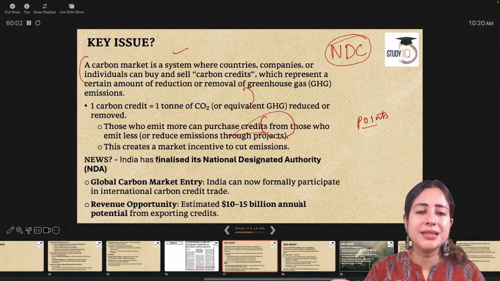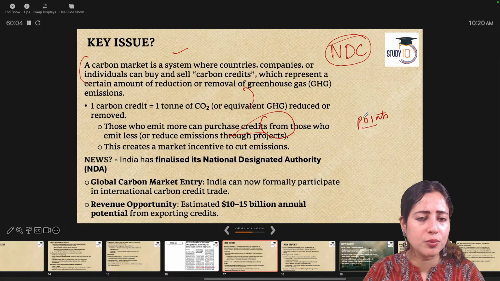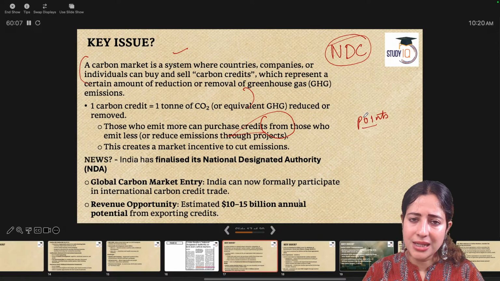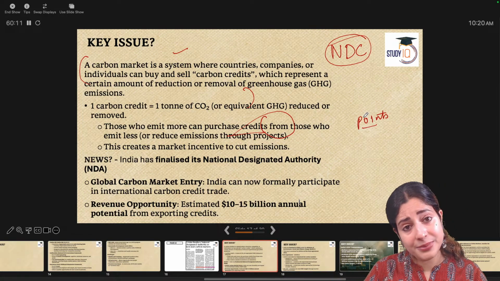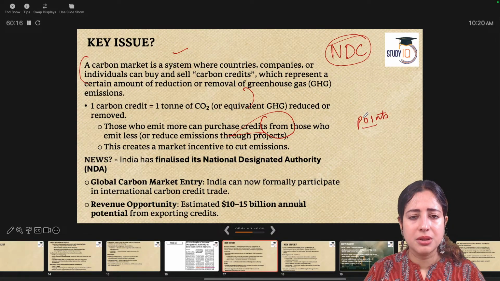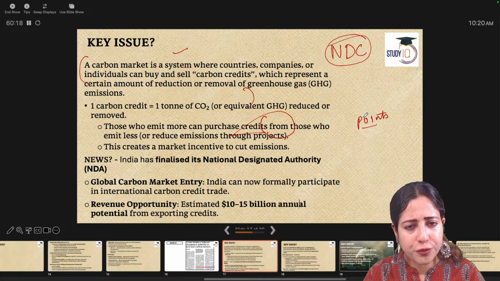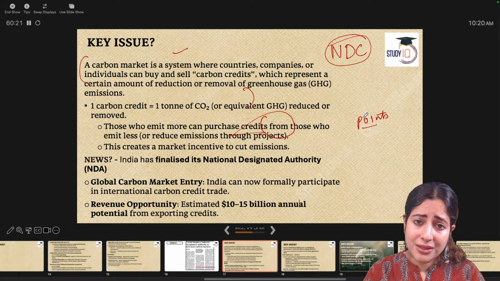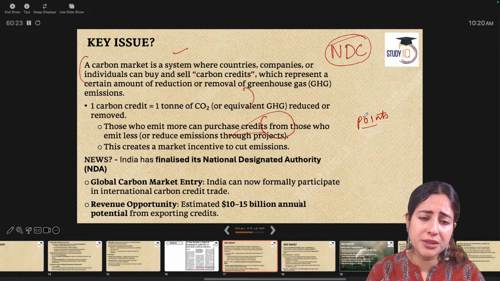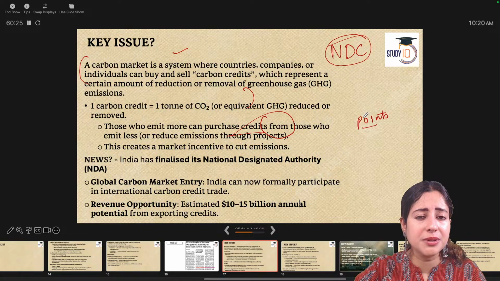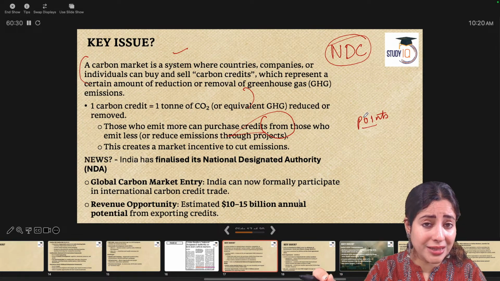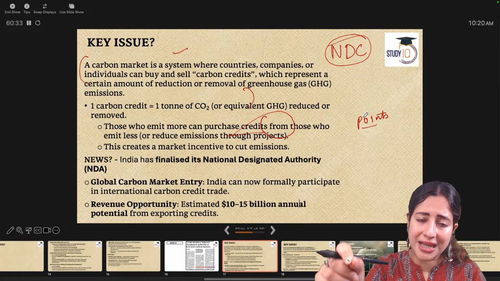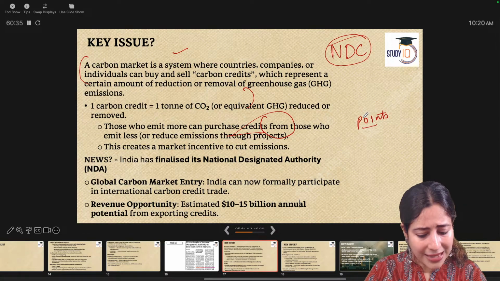If I want to release some extra carbon dioxide into the atmosphere through my industrial manufacturing process, I will go and buy some carbon credits or carbon points from the market. I am ready to spend money, which means I have more right to do carbon emission. A country which is poor, which cannot afford to buy carbon points, will try to reduce its carbon footprint and earn money by selling these carbon credits in the market. So you are creating a situation where countries will be afraid of emitting more because they will have to spend more money. That's the philosophy.